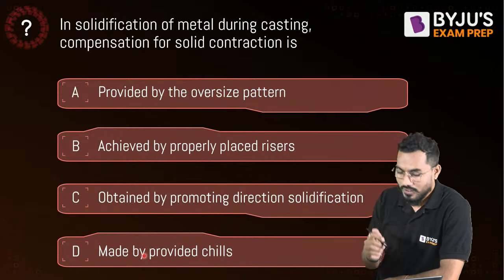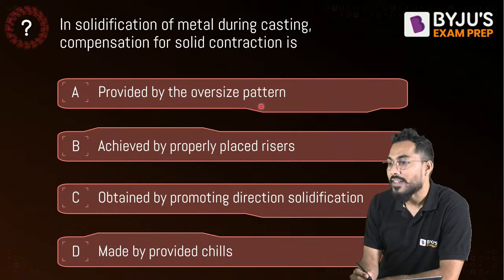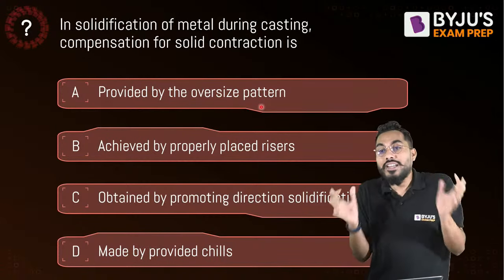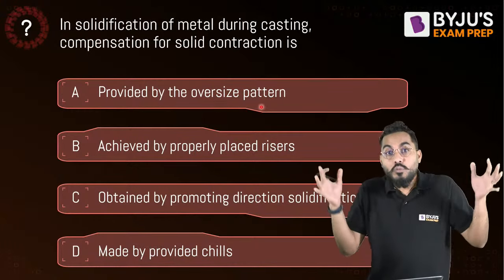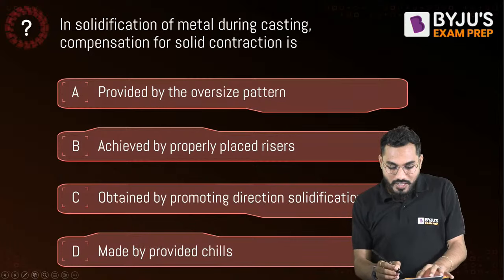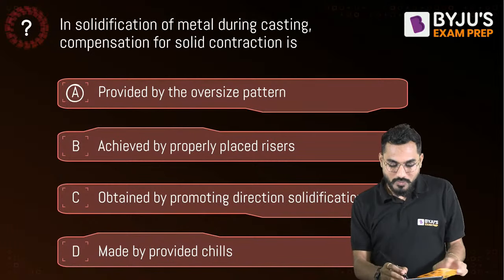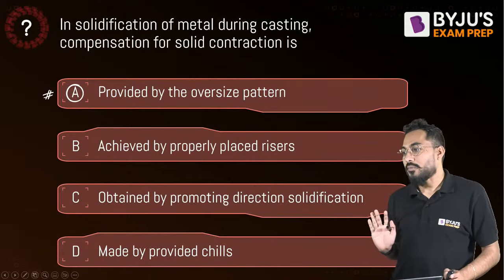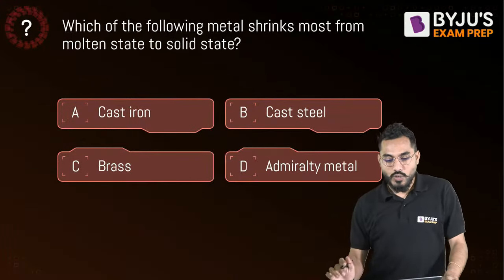So we can say that, sir, we are providing an oversized pattern. Whenever we say oversized pattern, that means the size of the pattern has to be greater. Because of the shrinking, the casting will be of a lesser size. So A would be a perfect answer for this, that is by providing shrinkage allowances. Is that okay? Yes. Next question.